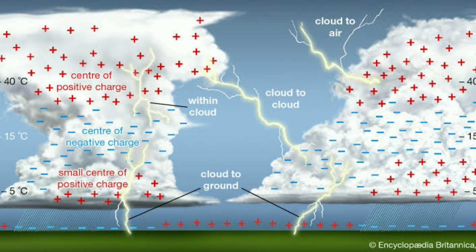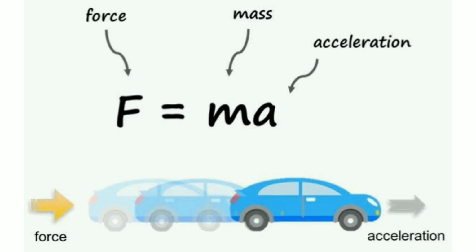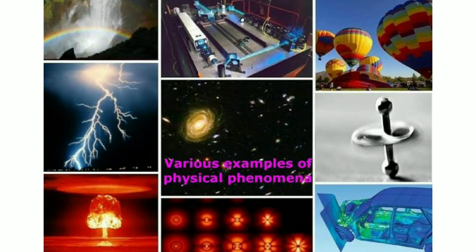And one of the laws which you have studied in class 9 is Newton's law of motion. So all these laws, which explain the natural phenomena around us, will be studied in this session.